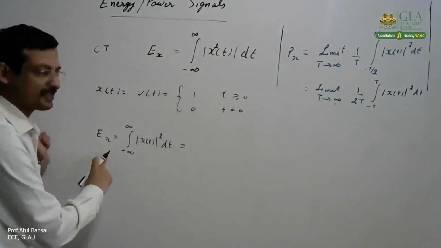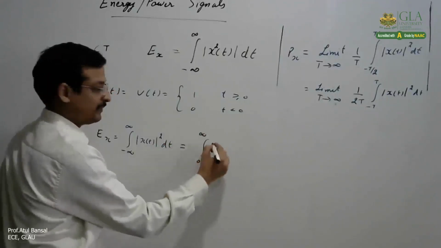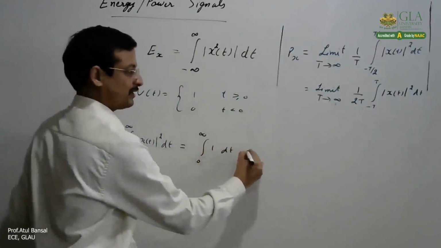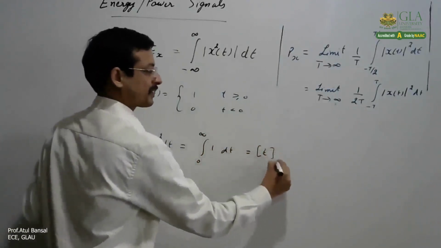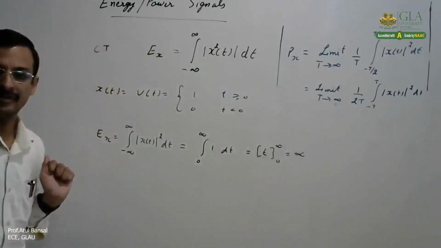So now if you calculate its energy, the limits will become 0 to infinity, 1 dt. So if you put t from 0 to infinity, energy comes out to be infinite.